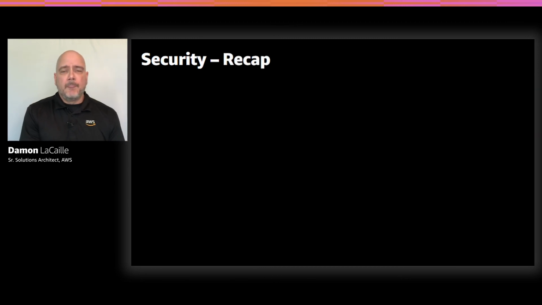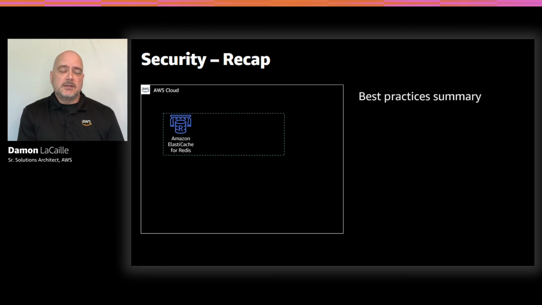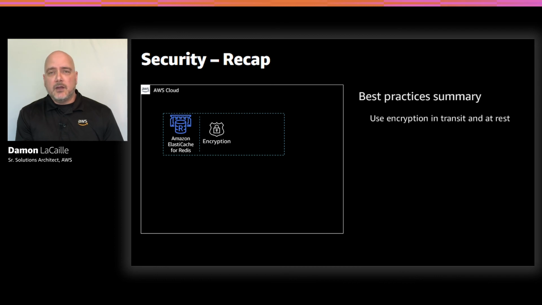So very powerful. Now, let's summarize what we learned about security, along with a few points that we really didn't have time to dive very deep into. So first, security of the cloud is critically important here at AWS. By default, we don't ever expose your Elasticache clusters to the internet. We also encourage you to use encryption in transit and encryption at rest with your Elasticache for Redis clusters. You should also test the performance impact by using these with a production-like workload so that you understand that before you put it into production.